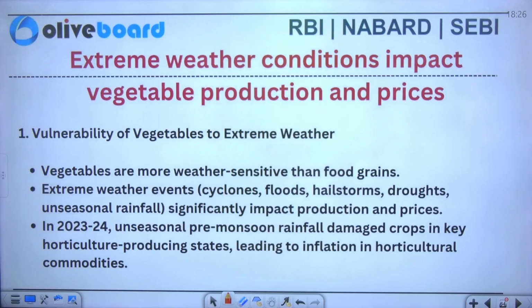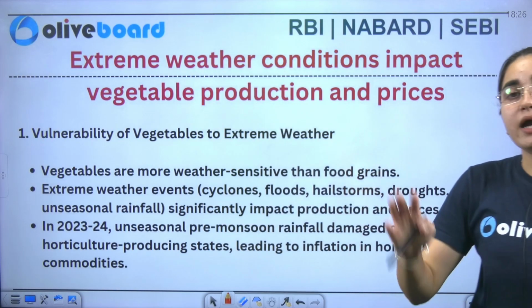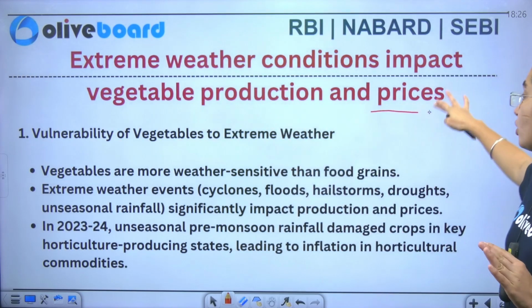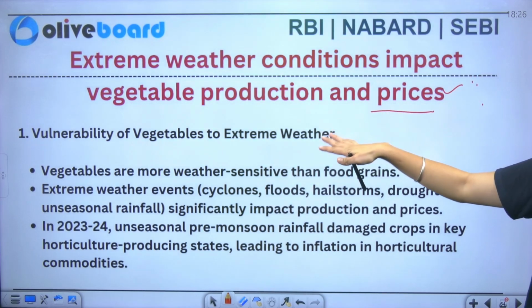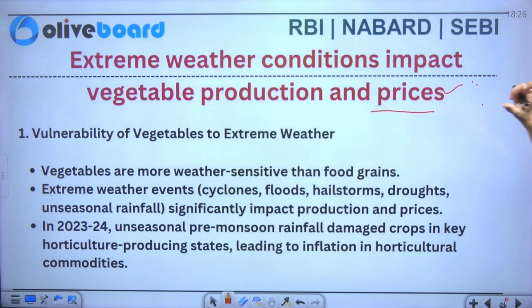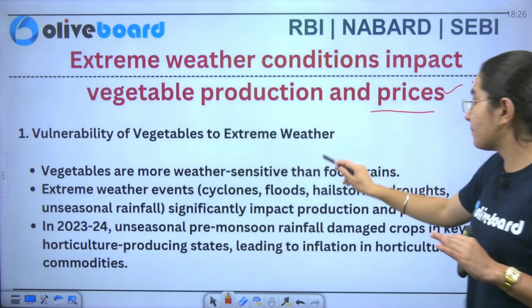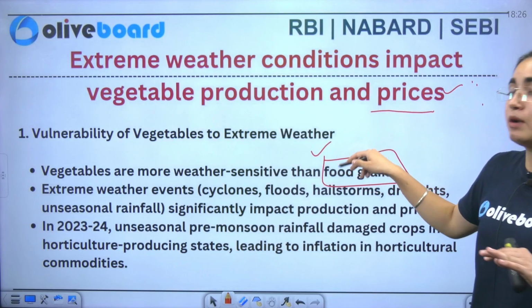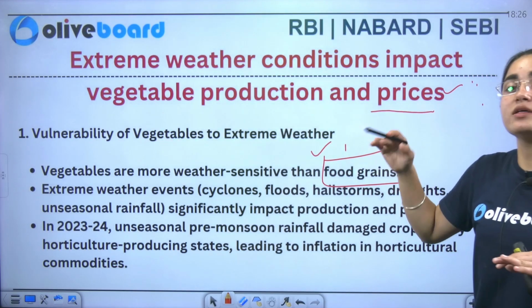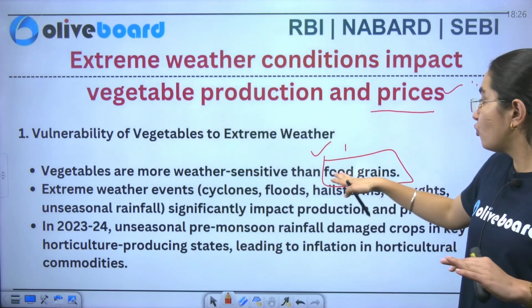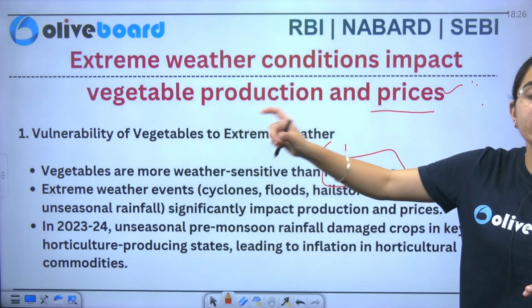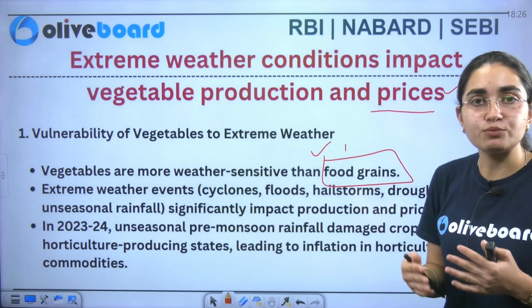Now we'll see the extreme weather conditions that are impacting your vegetable prices and your production. So, the vulnerability of vegetables to extreme weather. First, you can see vegetables are more weather sensitive as compared to food grains. We talked about vegetables being more weather sensitive as compared to food grains, and this is the reason that we see food supply chain disruption as well.